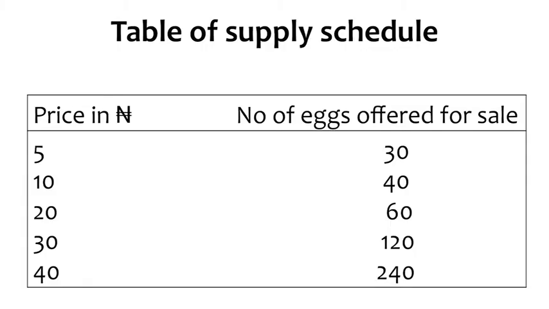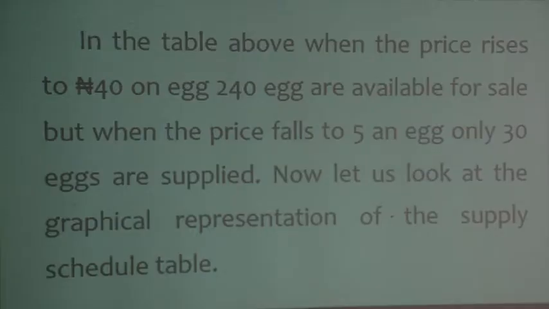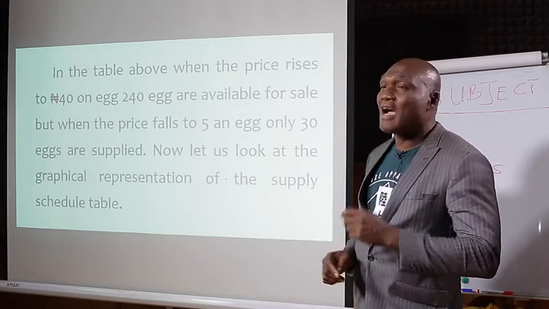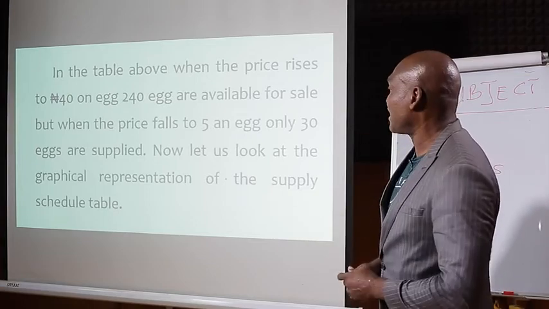Now, looking at the table of supply schedule, you find out that in the table above, when the price rises to 40 naira an egg, 240 eggs were made available. At 40 naira, the suppliers supplied 240 eggs because of the high price. But when the price falls to 5 naira an egg, only 30 eggs were made available. Only 30 eggs, showing you that they are only willing to supply at high prices than at low prices.